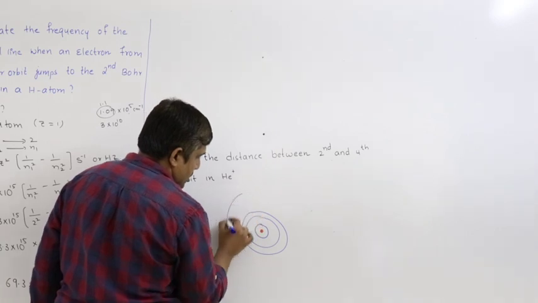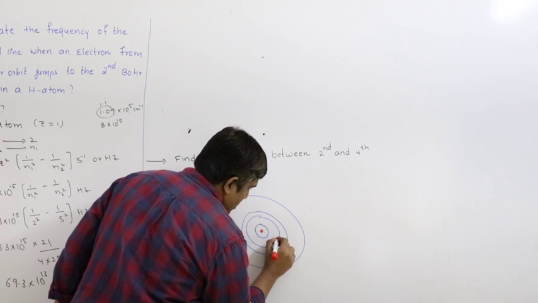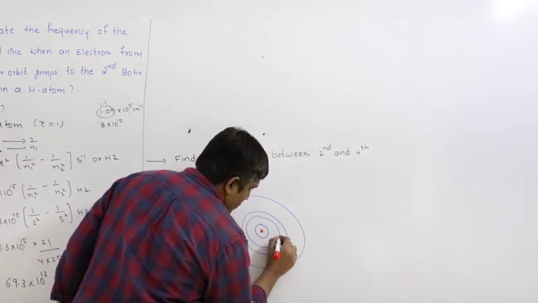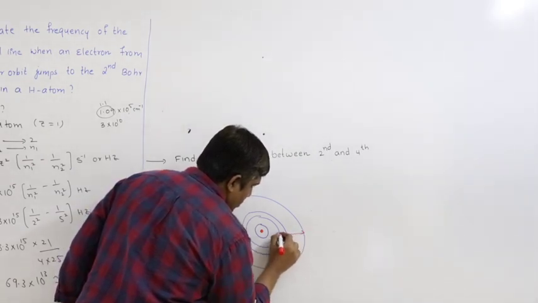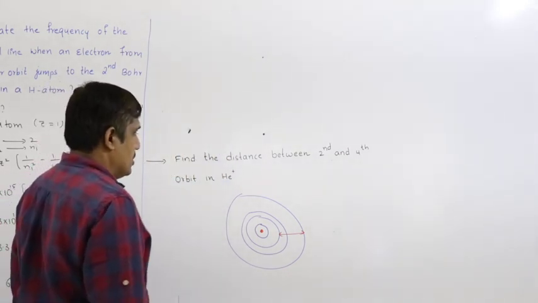Say n equal to 3, n equal to 4. So this is n equal to 2. This distance we have to find, the distance between second and fourth orbit.